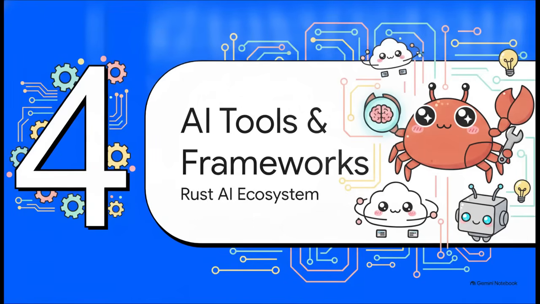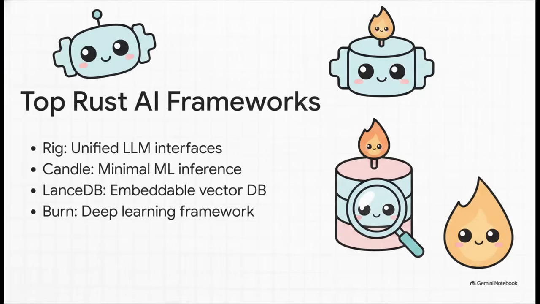All right, part 4, AI tools and frameworks. A look at the 2026 Rust AI ecosystem. Developers aren't just using Rust for backend plumbing anymore. They're building the entire AI application layer with it. Here are some of the heavy hitters you should know. RIG is currently the top framework for building LLM applications, and it's being used by major enterprises for complex AI apps with multi-turn streaming. Then you have Candle, which is a minimalist machine learning framework from Hugging Face. There's LanceDB, providing lightning-fast embedded vector search, and Burn, a comprehensive deep learning framework built entirely from the ground up in Rust.